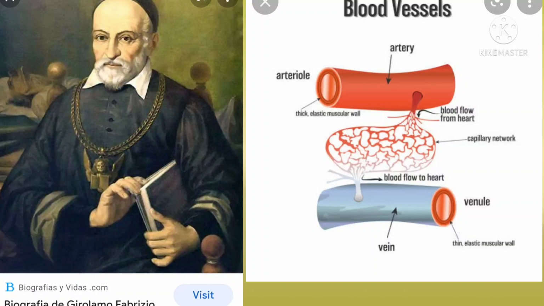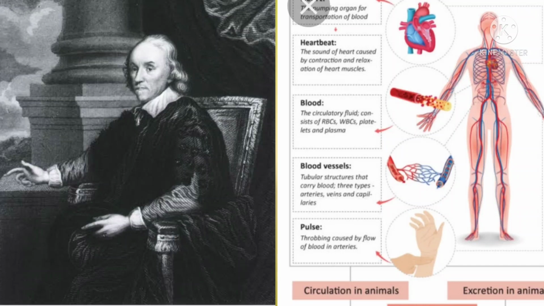The condition is called chronic venous insufficiency. This is the study of veins in legs by Girolamo Fabrici.